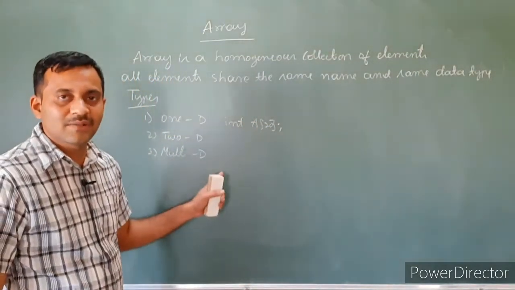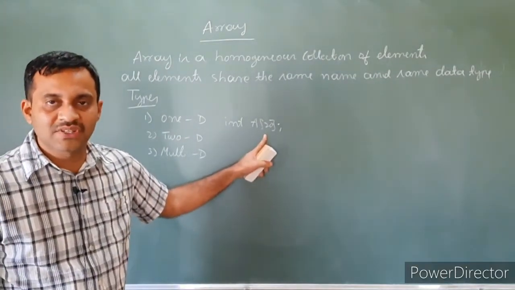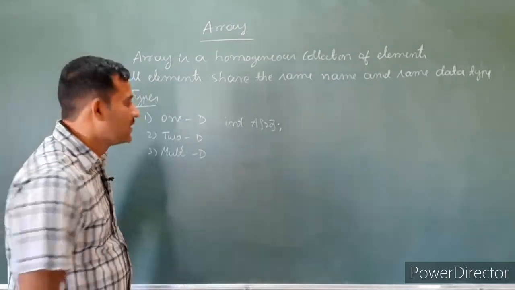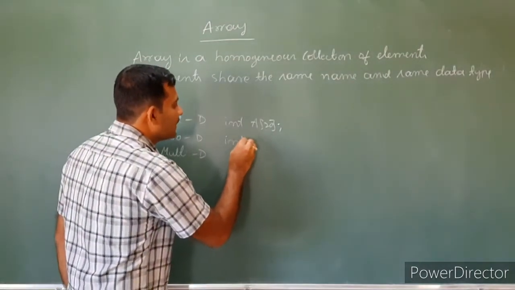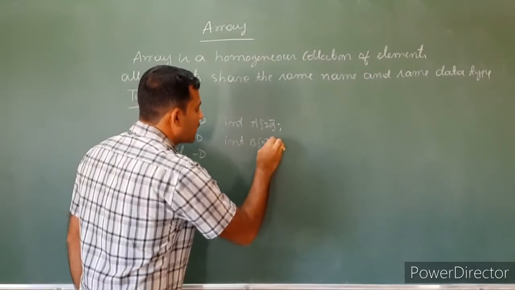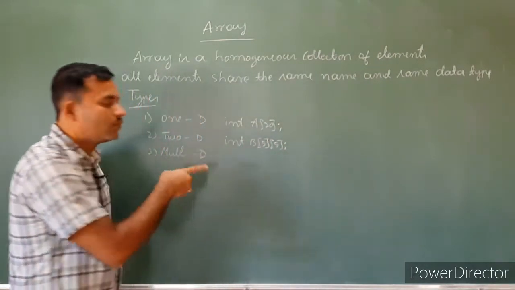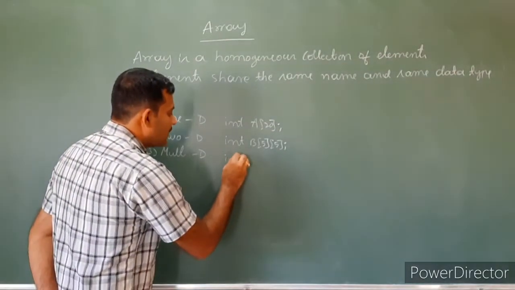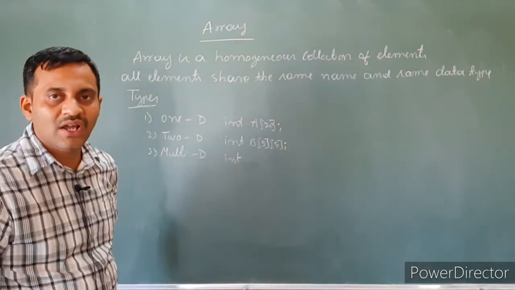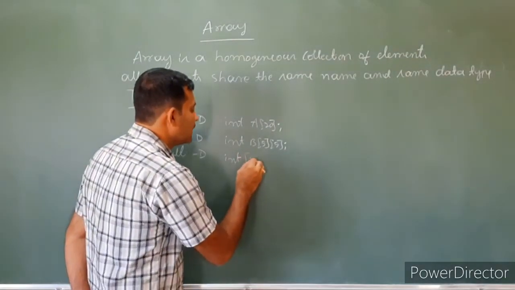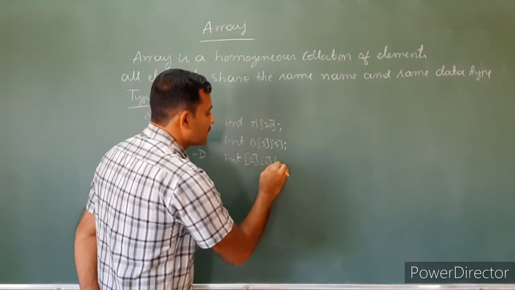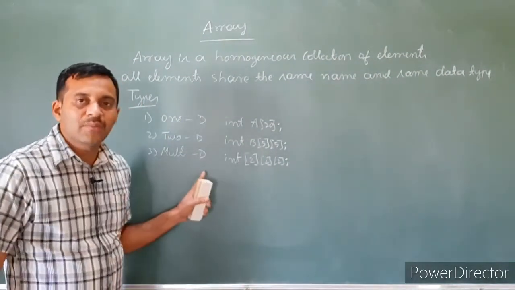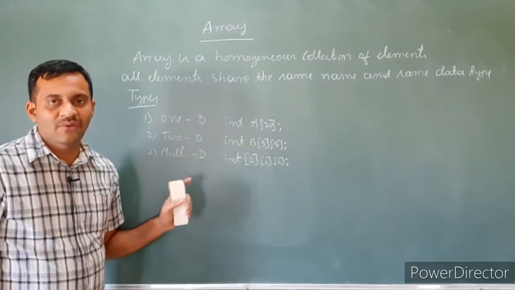The dimensionality depends on the number of subscripts. If an array has one index value, then we call it one dimensional. If an array has two index values, it is called a two-dimensional array. Then an array of an array, or an array with more than two index values, is called a multi-dimensional array. So these are the three types of array.